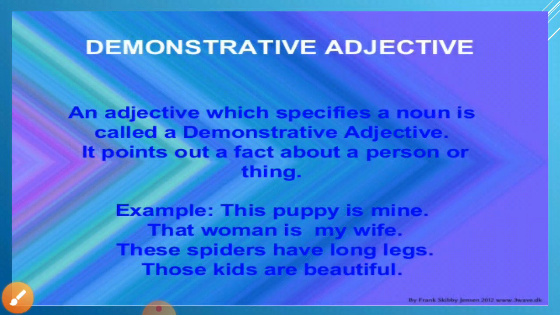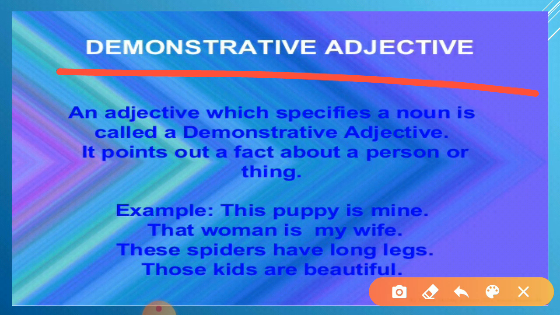I will explain the demonstrative adjective. What is the demonstrative adjective? We are going to learn in this slide. An adjective which specifies a noun is called a demonstrative adjective. Again I am going to repeat the line: an adjective which specifies a noun is called a demonstrative adjective. It points out a person or thing. It shows this, that, these.